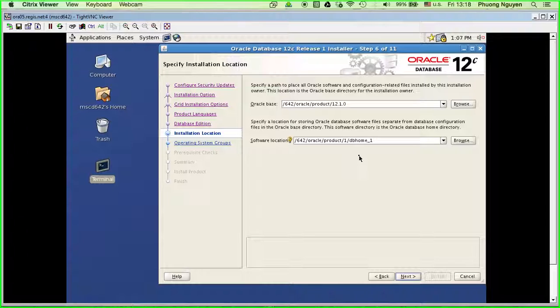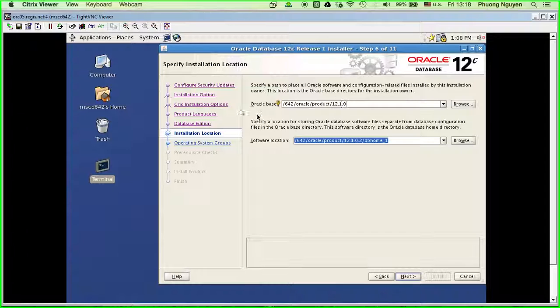If you do a test, you don't want to do the real one. You can just put test whatever. Because we can delete this anytime. But since I already did many tests, I will just go ahead and do 12.1.0.2. So by the time we're done, we don't have to redo it all over again.